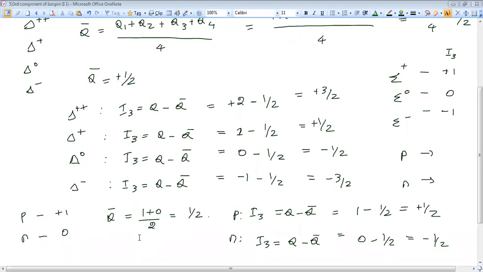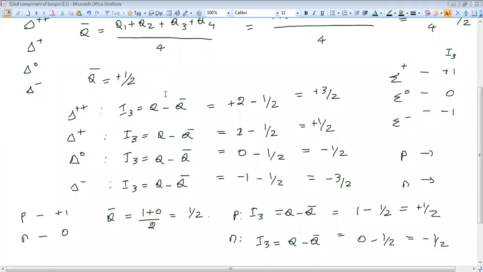I think you made a mistake while calculating average charge. Some of you had made mistake in calculating average charge for this proton family, proton and neutron family.